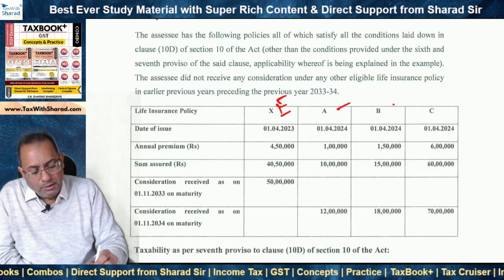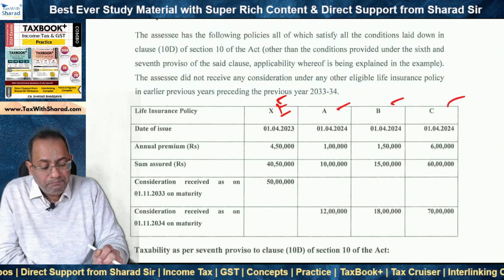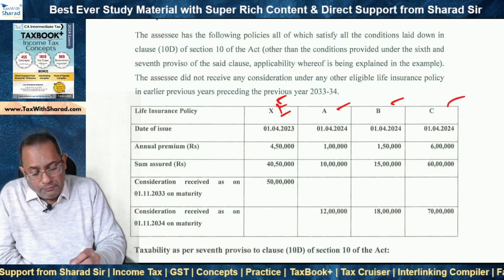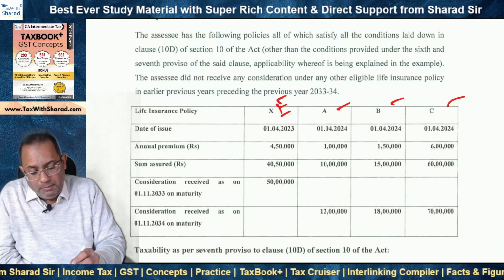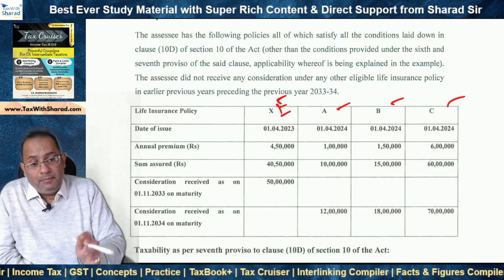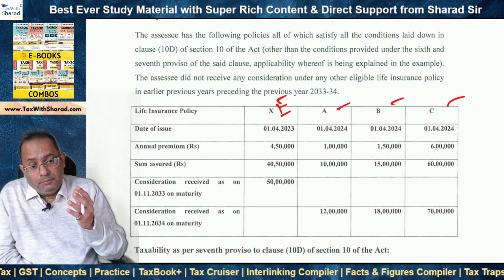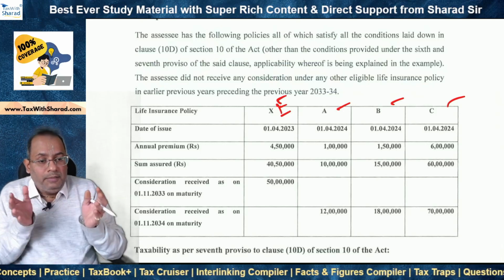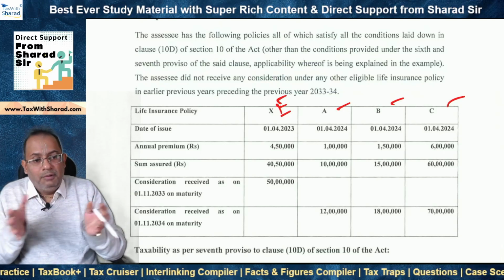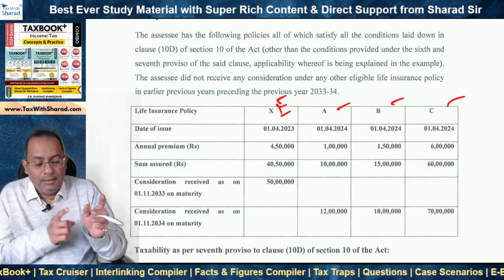Now we come to policy numbers A, B and C. Now 4,50,000 annual premium for X, which has already been claimed exempt, and proceeds from all those policies will be exempt where the aggregate premium for all of them for any of the policy years doesn't exceed 5 lakh rupees.